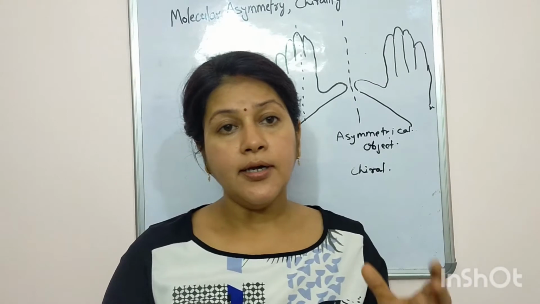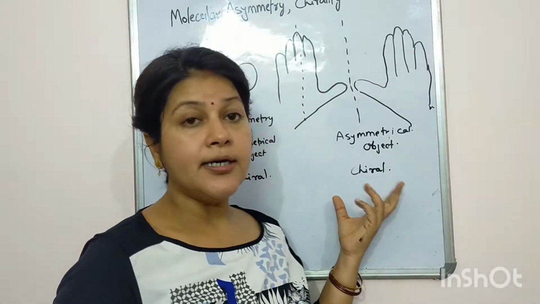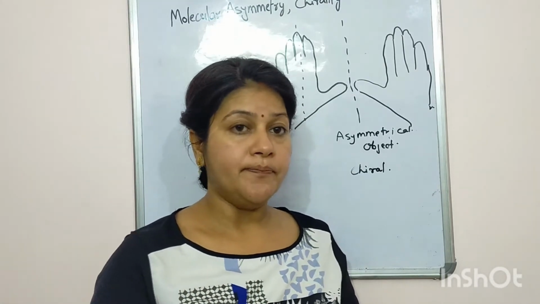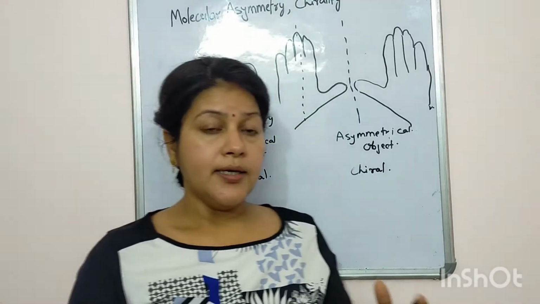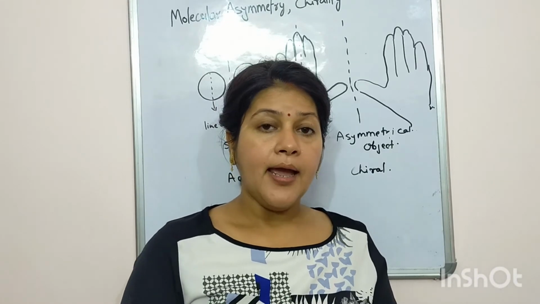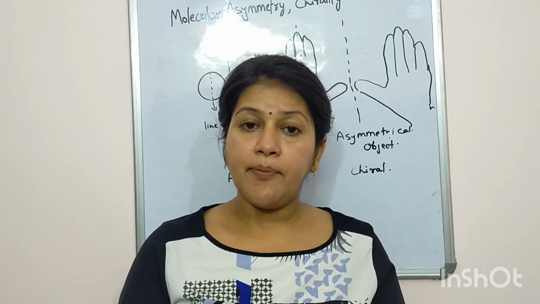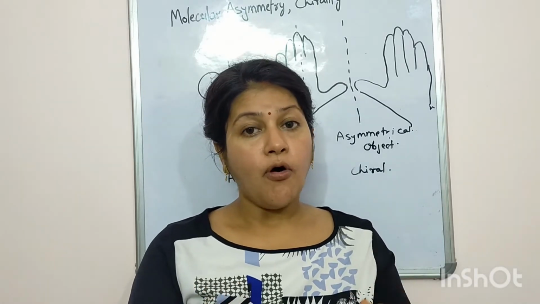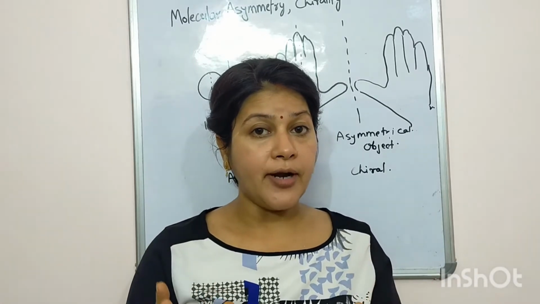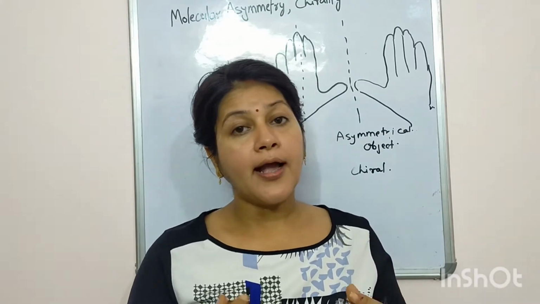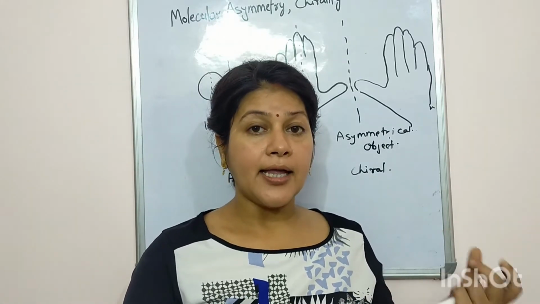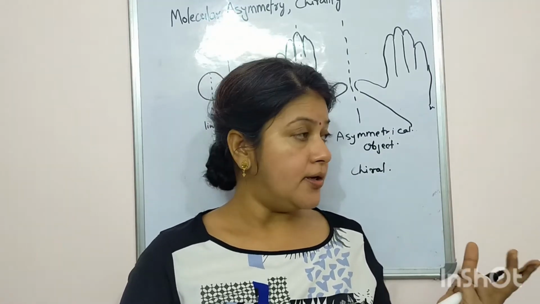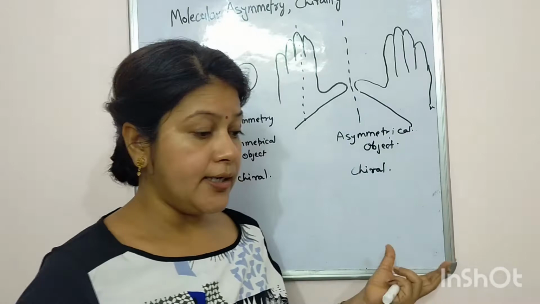Now we come to see this chirality from the point of view of organic compounds. In organic compounds, each compound is made up of carbon. In a molecule of an organic compound, if at least one carbon has all four valencies attached to different atoms, it is called a chiral compound, and that carbon atom is called a chiral center or enantiose center.